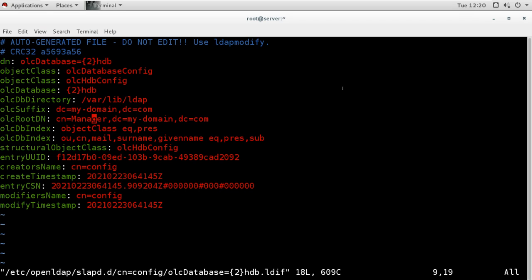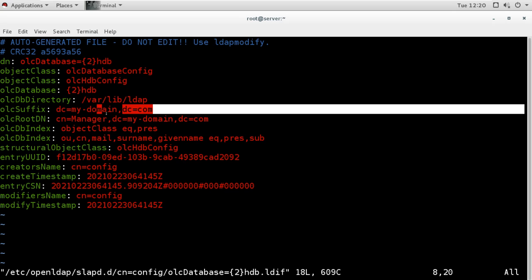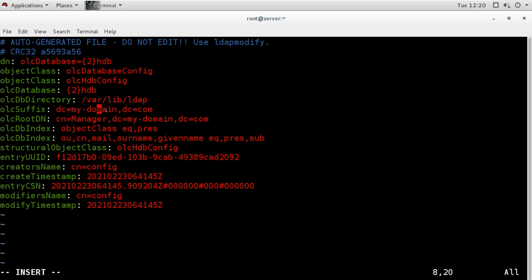So I will change it here. It goes like dc is equal to example and dc is equal to com. If your domain name is different, like example.net, then it will be dc is equal to example and dc is equal to net. Now my domain I will use is example.com. So here I will remove my domain and add dc is equal to example and dc is equal to com.